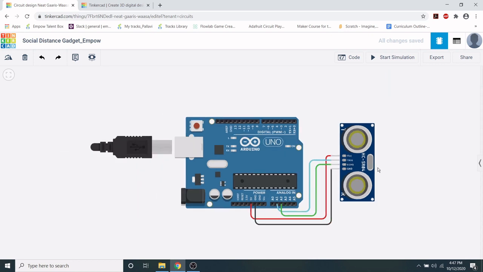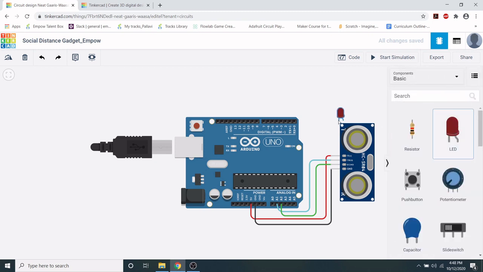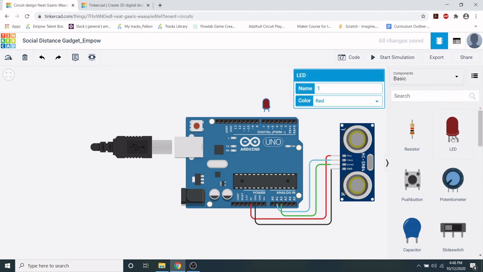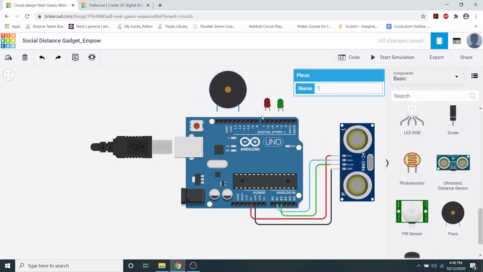All right. So next, when the ultrasonic sensor senses a distance under 6 feet, we want to light up a red LED indicating that, hey, it's time to be careful. So we're going to drag out an LED from the library. You can also drag out another LED, and I'll show you why. You can change the color to green as an indication that one is safe and one distance isn't. We can also go down and get a piezo buzzer. So if we are under red, we can make a small sound.